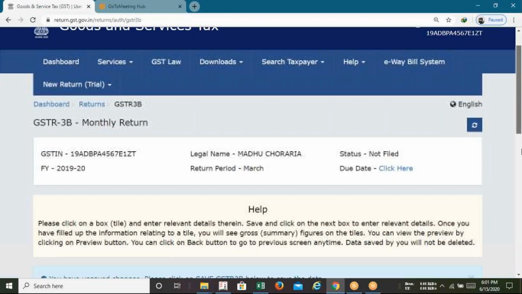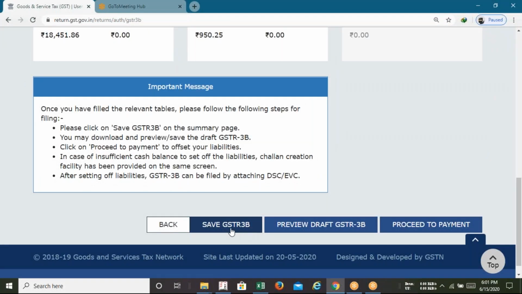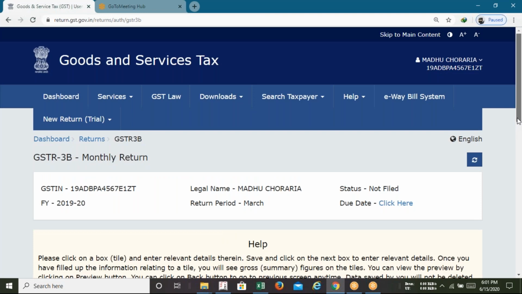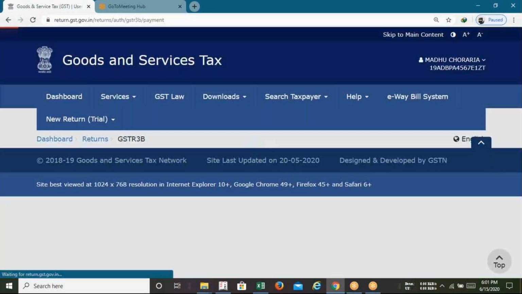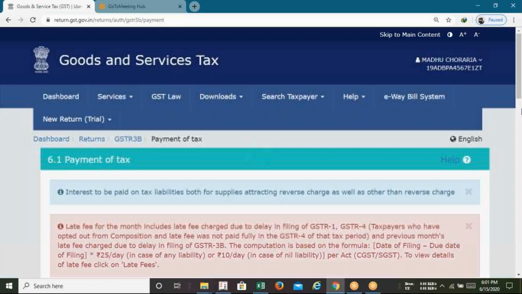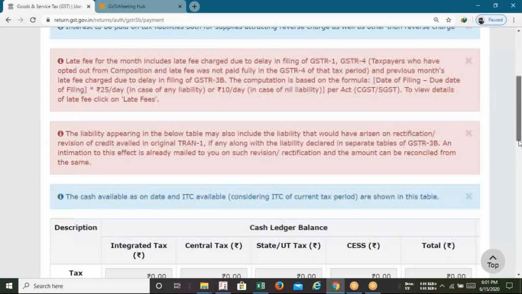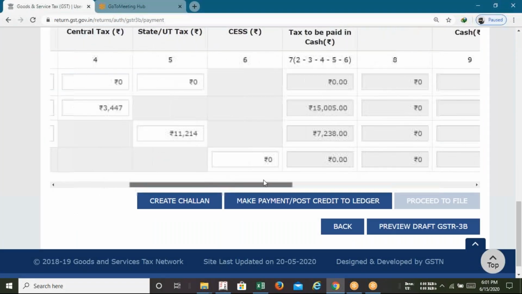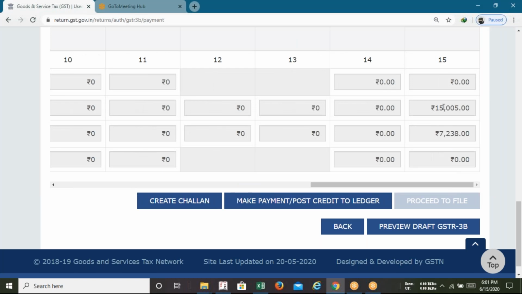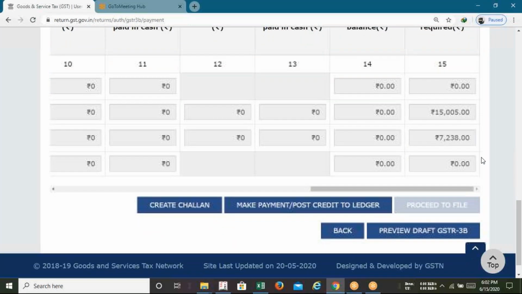After clicking on confirm, you'll have to save the GSTR3B first. Save the GSTR3B. And after clicking on save the GSTR3B, there's an option called proceed to payment. Click on proceed to payment, and the system will automatically tell you how much GST you need to pay. So scroll down, and in the last part, they will show you this amount of GST you need to pay. The 15th number column will be coming automatically. So this amount will be your GST payable.